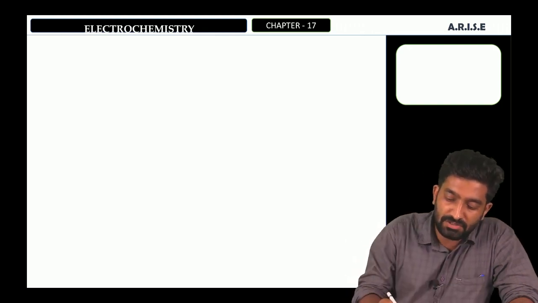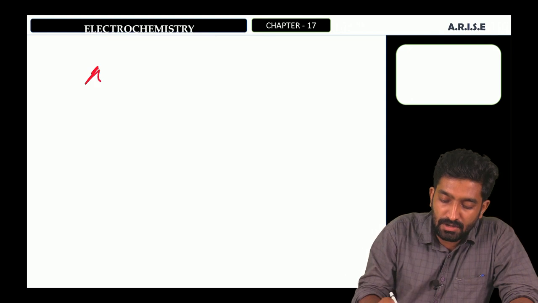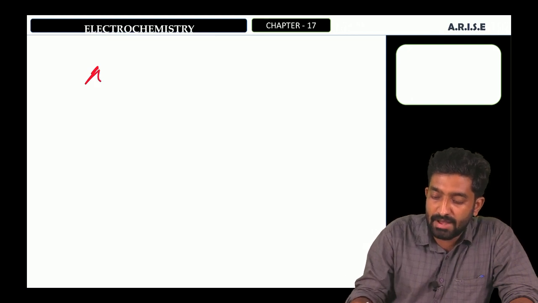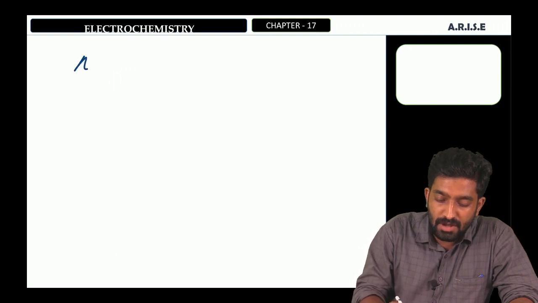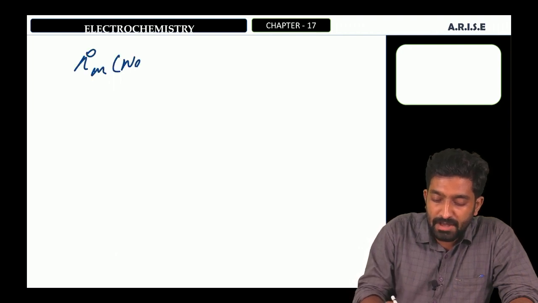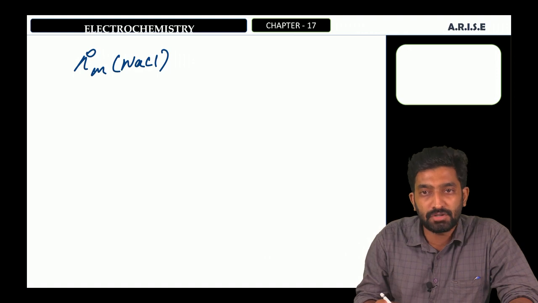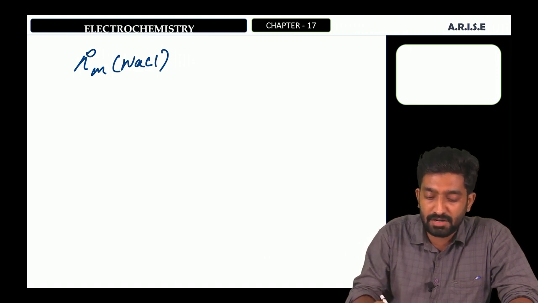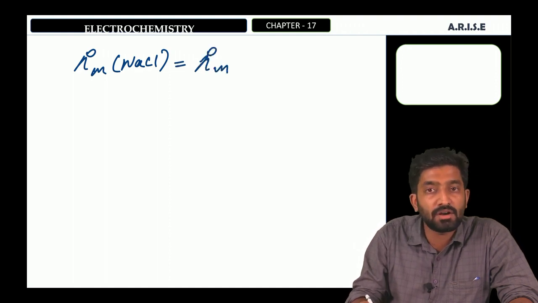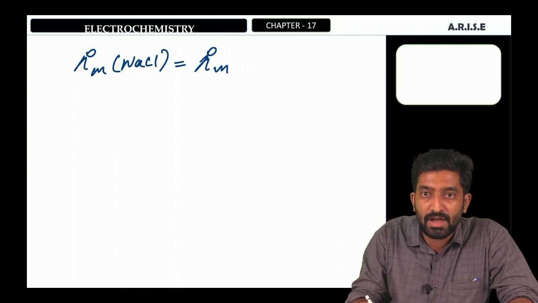For example, the limiting molar conductivity of aqueous NaCl, that is lambda 0m NaCl. According to Kohlrausch's law, the limiting molar conductivity of an electrolyte is equal to the sum of limiting molar conductivities of individual ions.